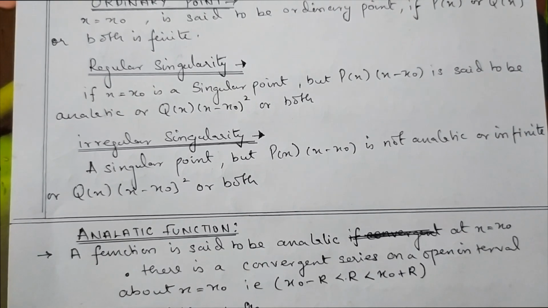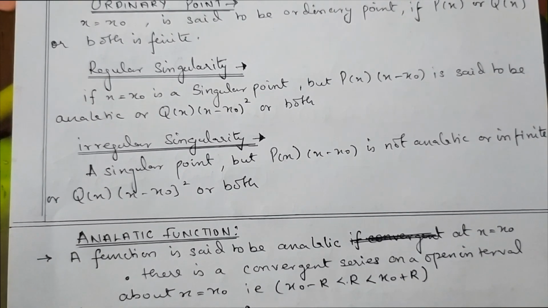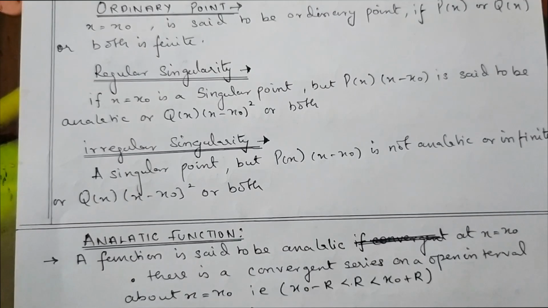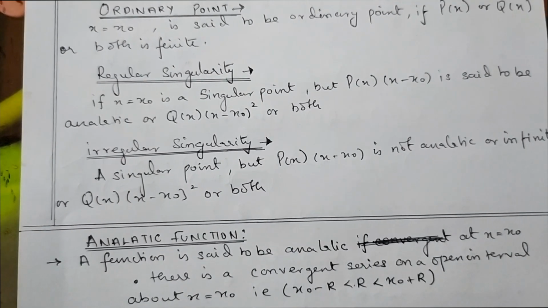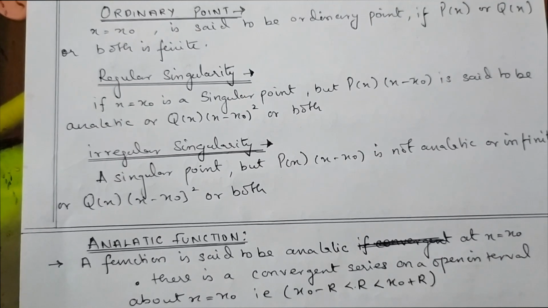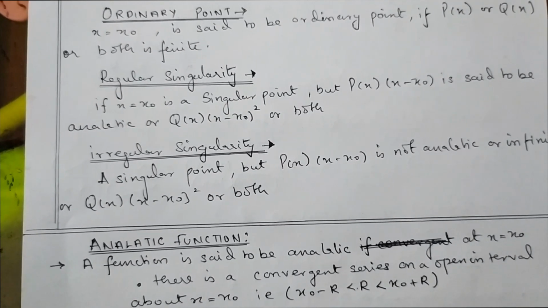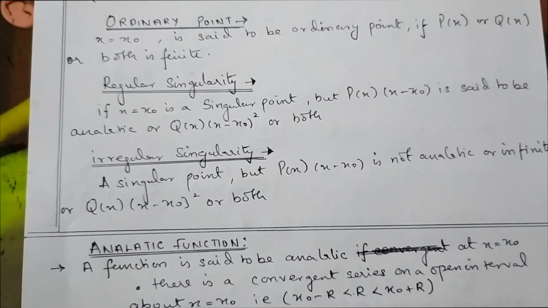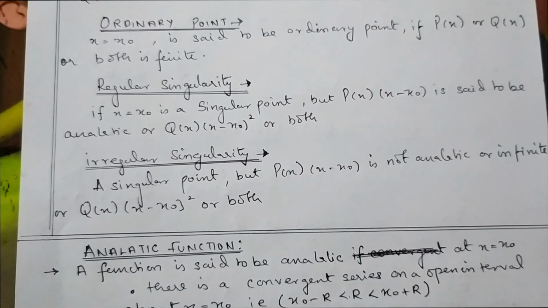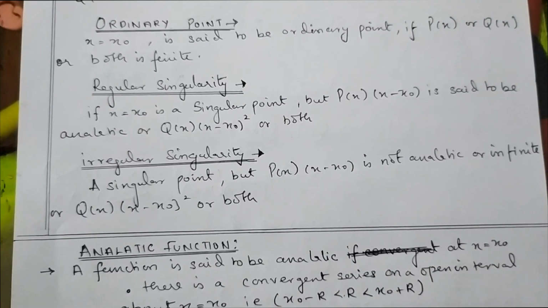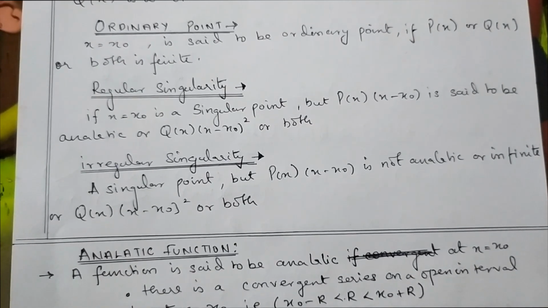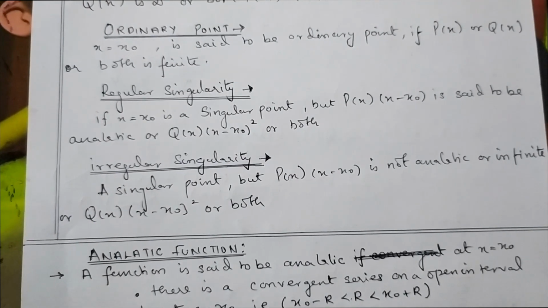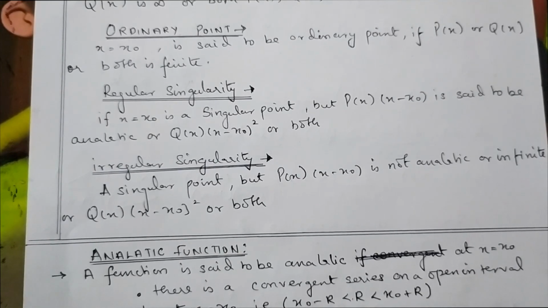If x is equal to x naught is a singular point, but p of x into x minus x naught is said to be analytic, or q of x into x minus x naught square, or both. If we get the result to be analytic or finite, we say it's a regular singularity. Now for irregular singularity, it is a singular point where p of x into x minus x naught or q of x into x minus x naught the whole square or both are not analytic, or they are infinite at that point, which is a singular point, then they're said to be irregular singularity.